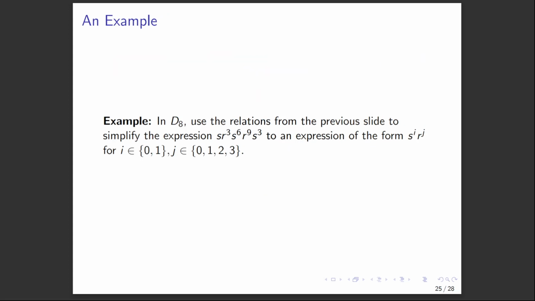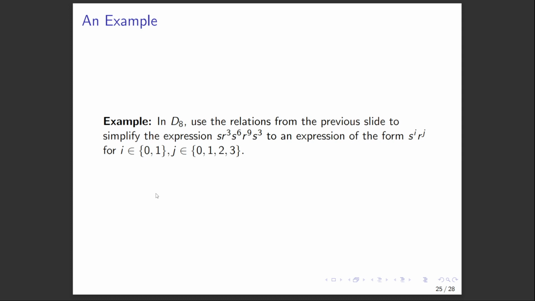And just a final example for people to work through. Say I give you in D8 this expression that looks kind of monstrous. Not too monstrous, but a little bit. SR cubed, S to the sixth, R to the ninth, S cubed.